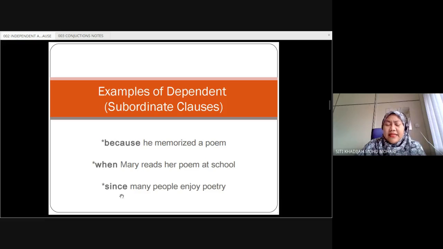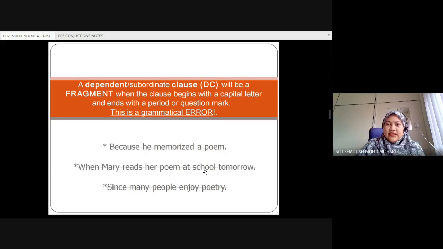Since many people enjoy poetry. So the same case, we need to have something before this clause. So these are examples of dependent clauses. Okay, now